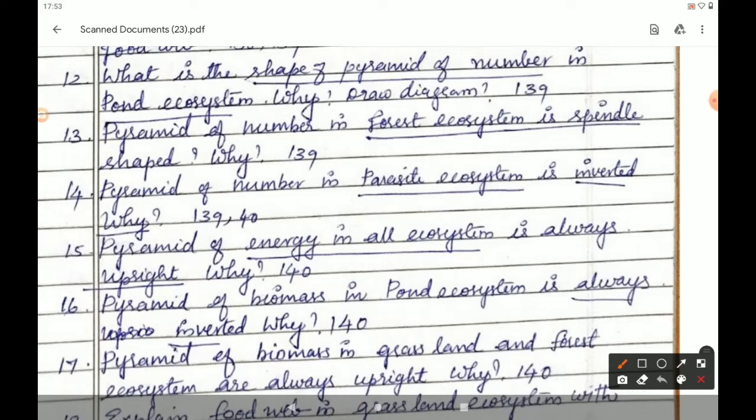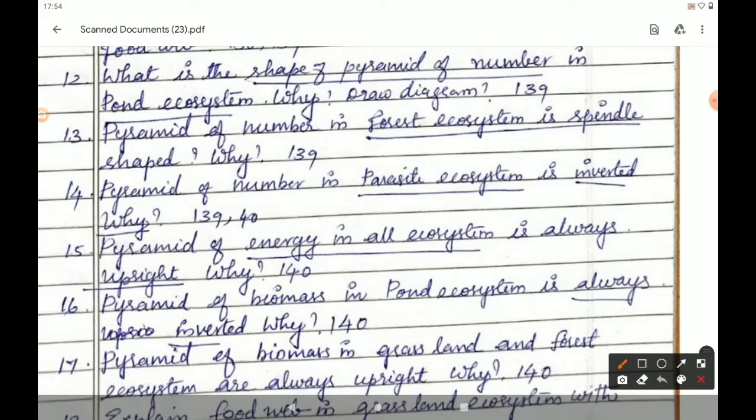The next question, 14th question. Pyramid of number in parasite ecosystem is inverted. Why? Page number 139, 140. That is under the heading pyramid of number, fourth paragraph. The pyramid of number in parasite ecosystem is always inverted. From there to the next page, page number 140, first paragraph, trophic level from producer to tertiary consumer. And the diagram for this question is given in page number 139, diagram D. Diagram D you have to draw.